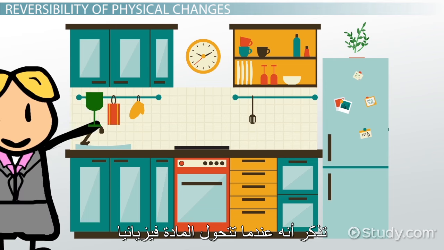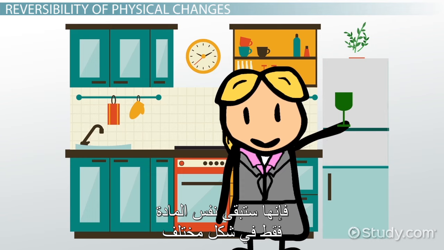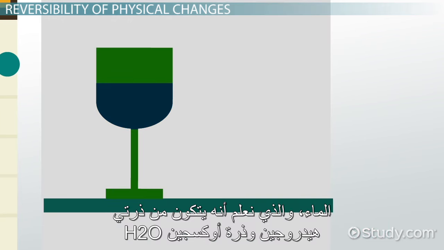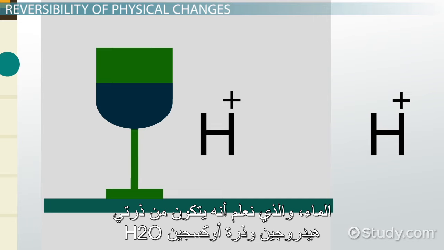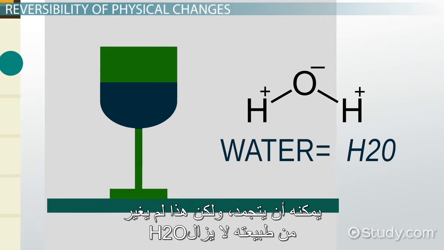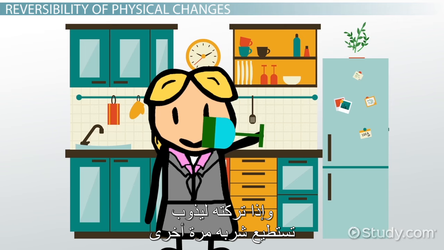Remember that when a substance changes physically, it's still the same substance, just in a different form. Water turning into ice is a great example of a reversible physical change. Water, which we know is made up of 2 hydrogen atoms and 1 oxygen atom, H2O, can be frozen, but that doesn't change the fact that it's still H2O. If you let it thaw, you could drink it again.